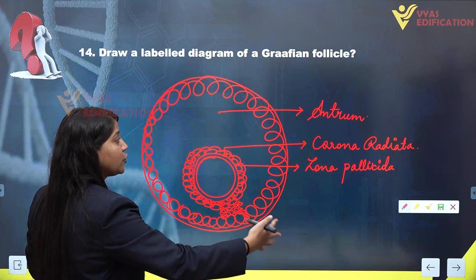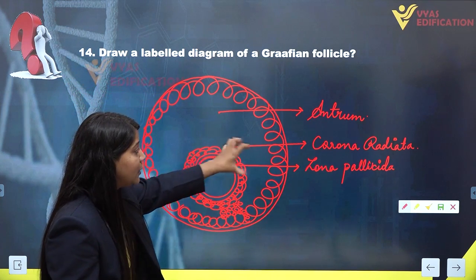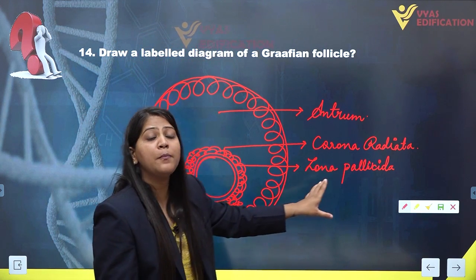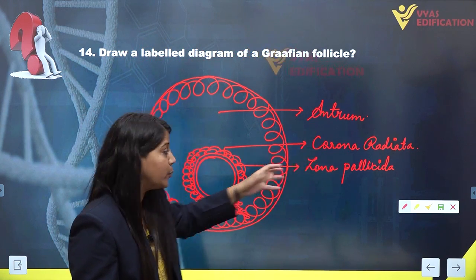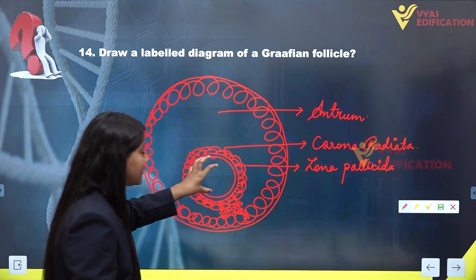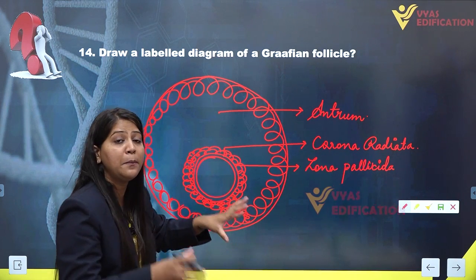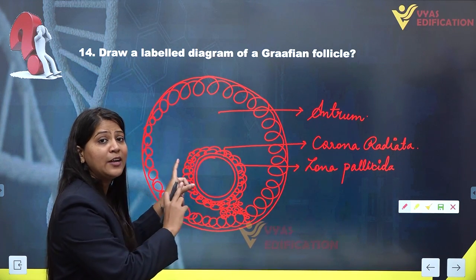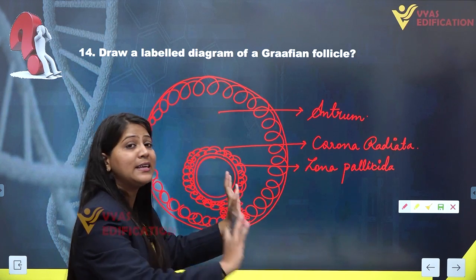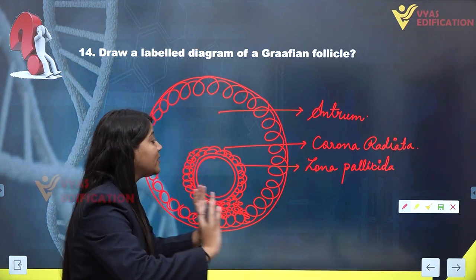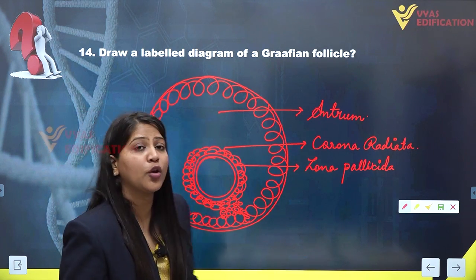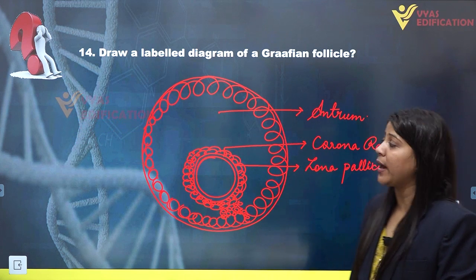After maturation, the Graafian follicle ruptures and releases the secondary oocyte from the ovary into the fallopian tube. And also the most important thing to remember is that this secondary oocyte is not present in the center of the Graafian follicle. It is present eccentrically, towards the periphery of the follicle. So this is the complete structure of a Graafian follicle, you can see.